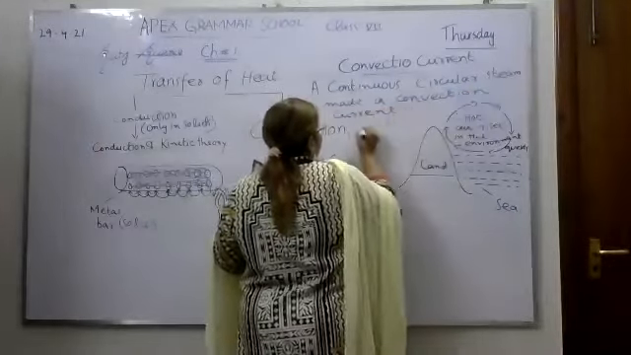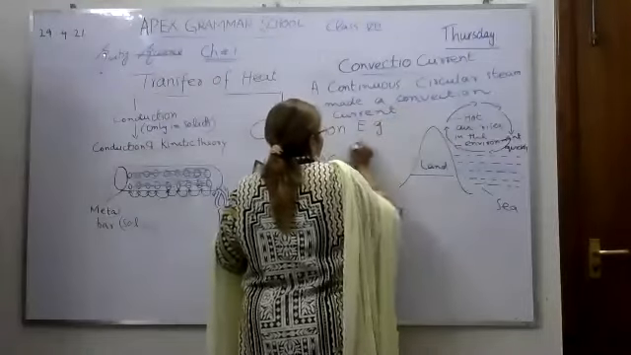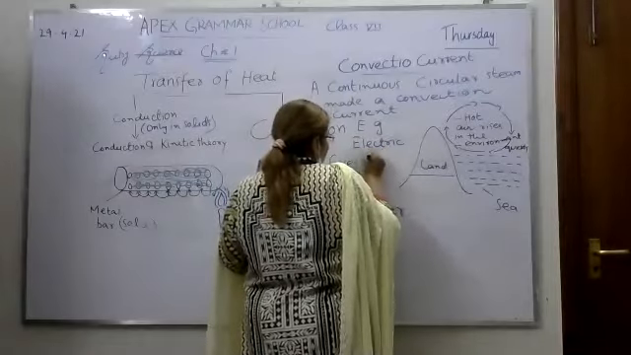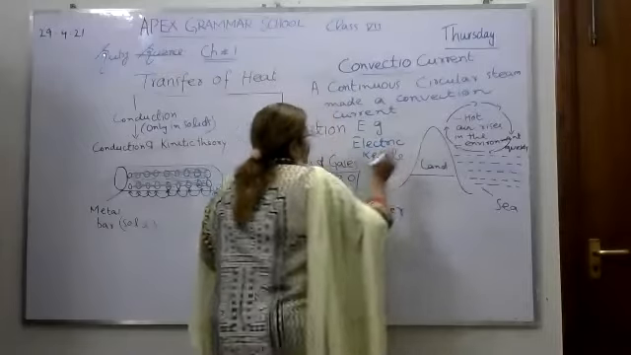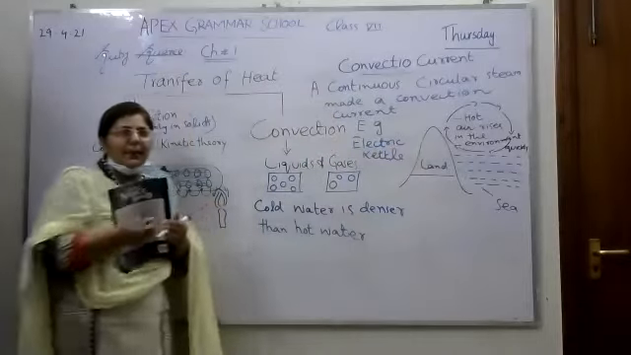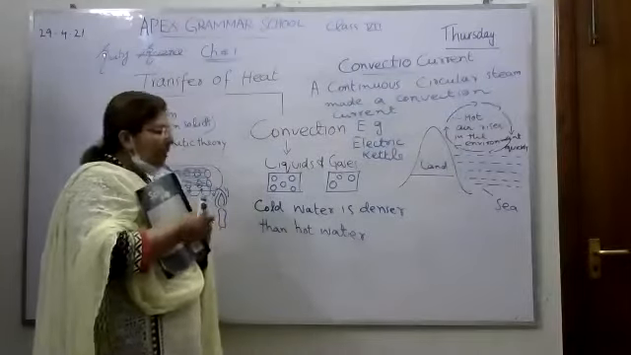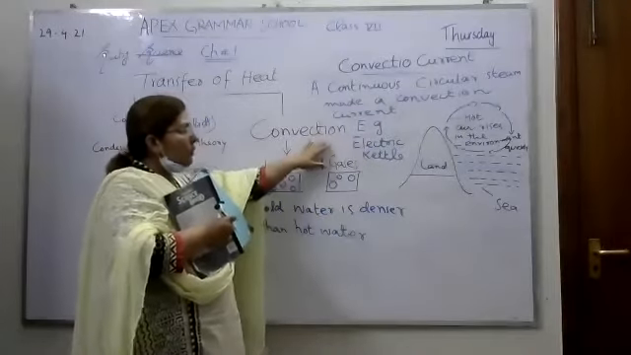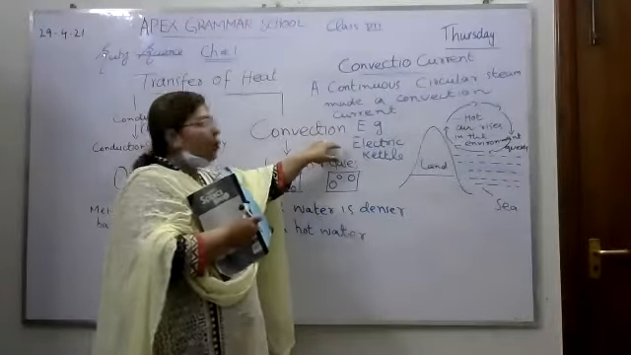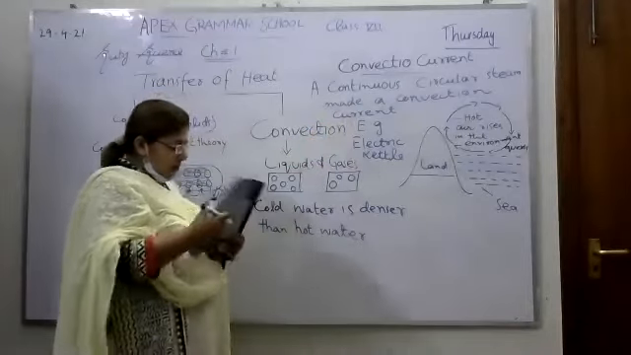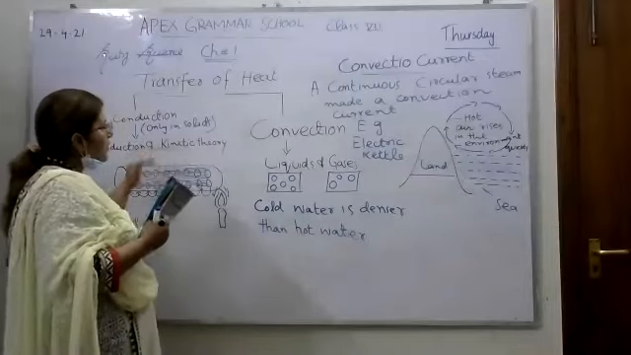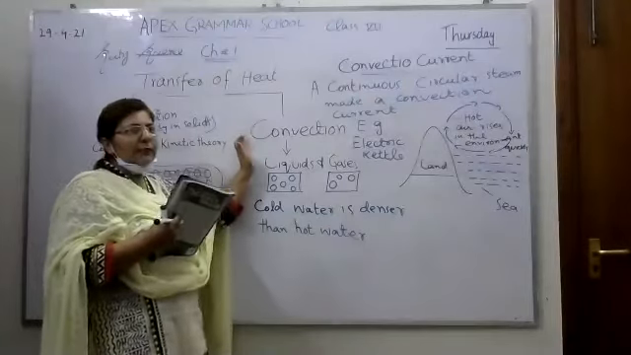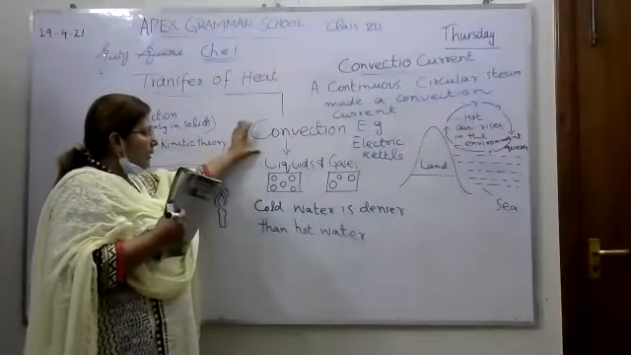For example, what is the example? The example is the electric kettle. So when we warm the water in the electric kettle, the continuous circulating stream which is produced inside the kettle is called a convection current. Okay, so I have discussed the second way of transfer of heat, that heat can be transferred in a second way, and that is convection.